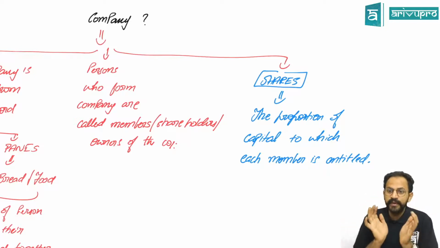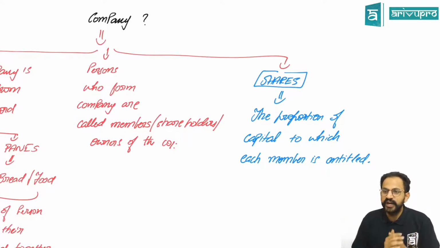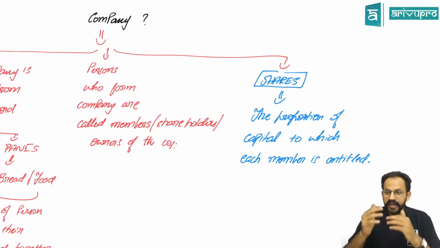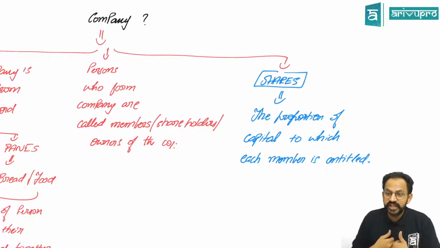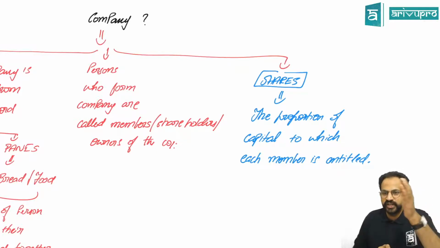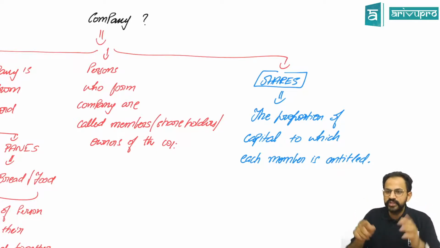So in the company, assume there are 100 shares. In that I own 60 shares. For example, if the face value of a share is 10 rupees, 100 shares into 10 rupees, the total face value becomes 1000 rupees.